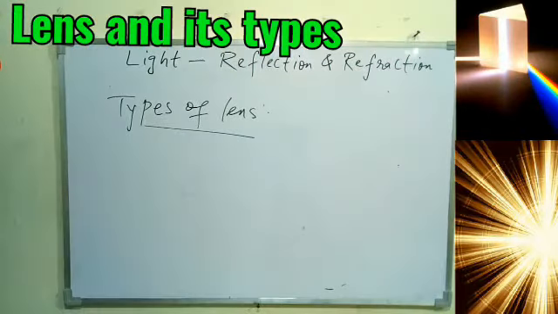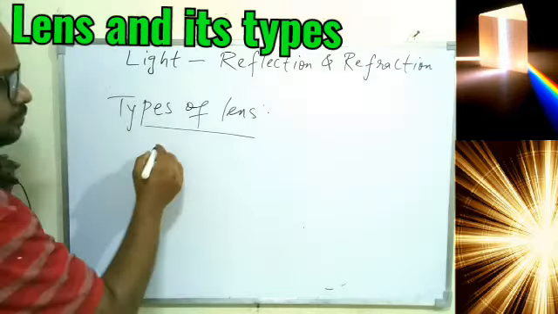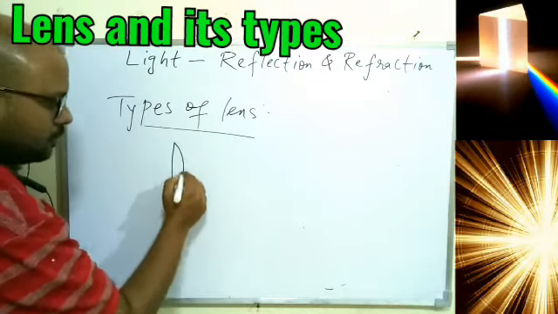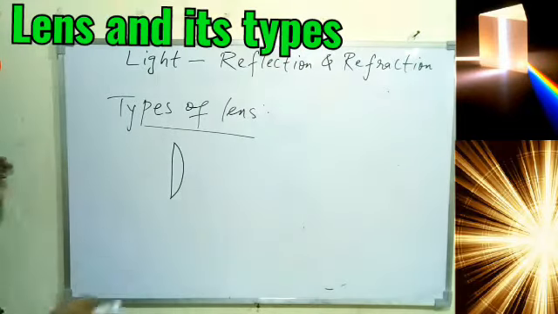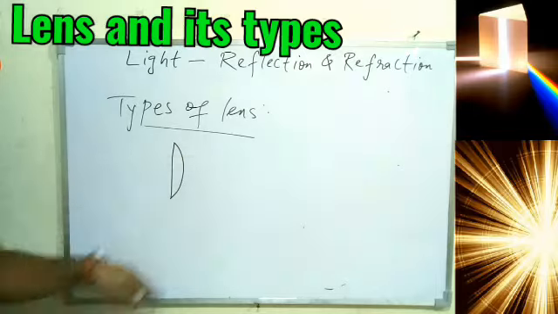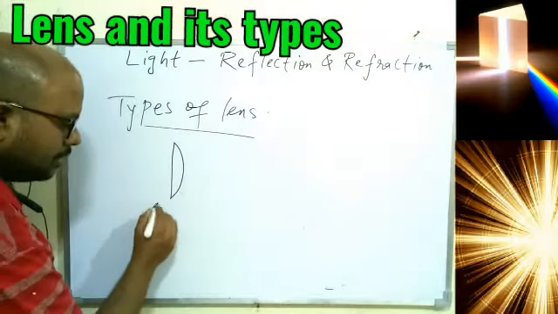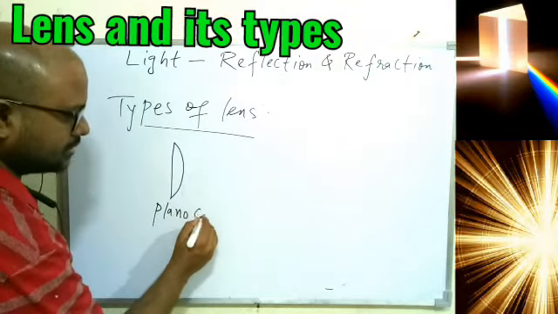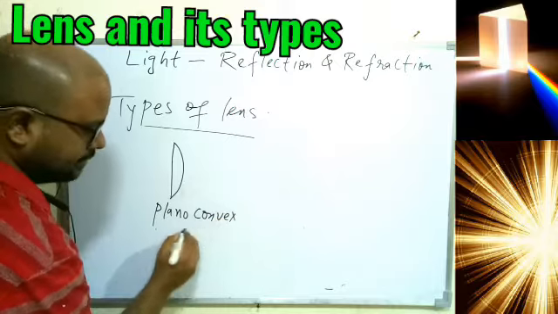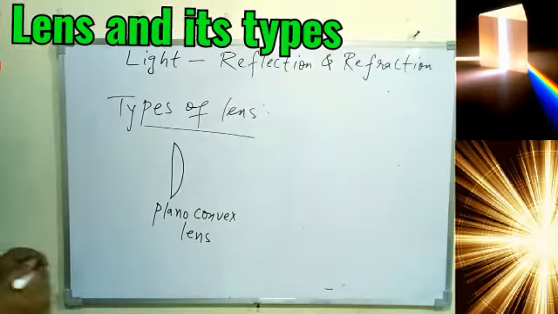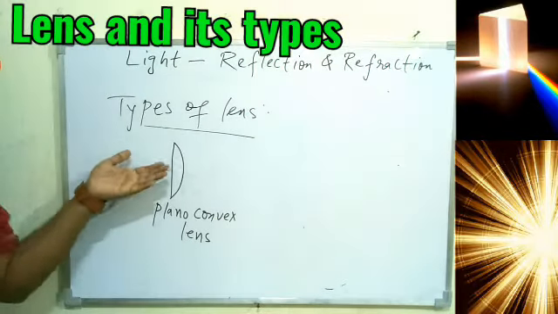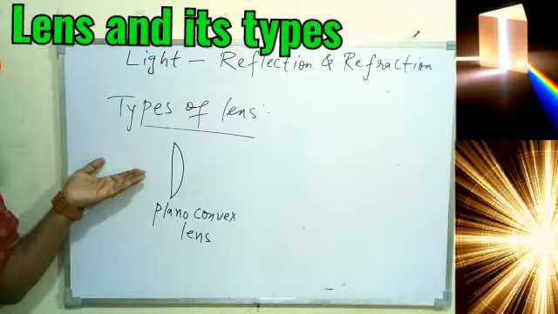So these are the two different lenses we have, main lenses that we are going to discuss in this class 10. But other than this, one more type is possible. For example, this is one side is flat, one side we have convex. So we can say plano convex lens. So this is another lens. Even this will converge or diverge the ray of light. So it is also a lens.